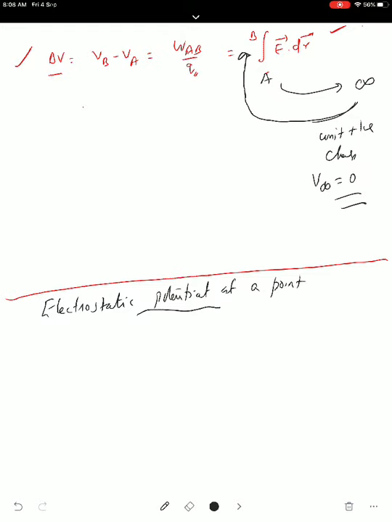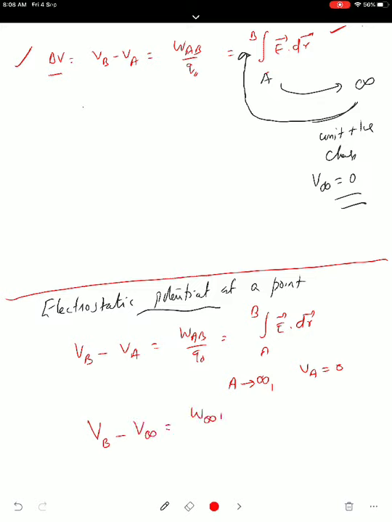So how do you write here? The above equation can be written as, potential difference VB minus VA equal to WAB upon Q naught. This is the general equation, E dot dr from A to B. So A is taken at infinity. A is at infinity, so potential at infinity is taken as 0. So this equation will be V at any point B minus V at infinity equal to work done from infinity to the point B in bringing unit charge, equal to line integral from infinity to the point B of E vector dot dr vector.